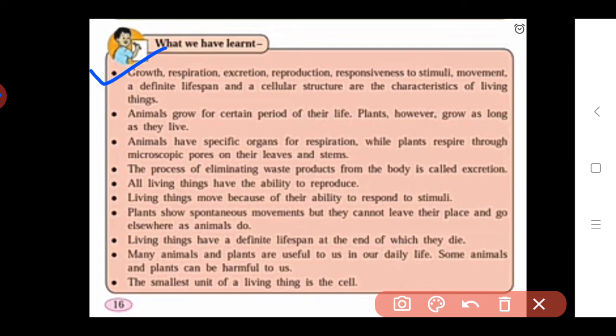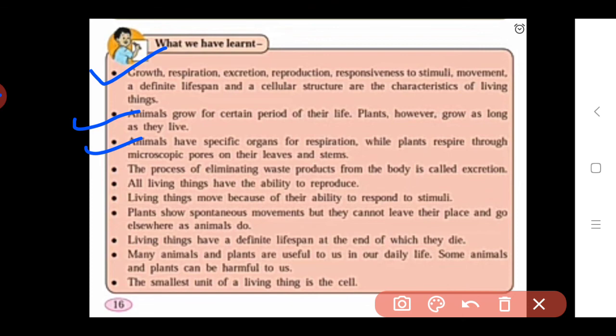Then we see the second concept, that is, animals grow for a certain period of their life, but plants grow as long as they live. It is a difference between animals and plants. Animals grow for a certain period of their life, means they do not grow up to their death, they grow up to a certain period of their life. But plants grow as long as they live, means up to death they can grow.